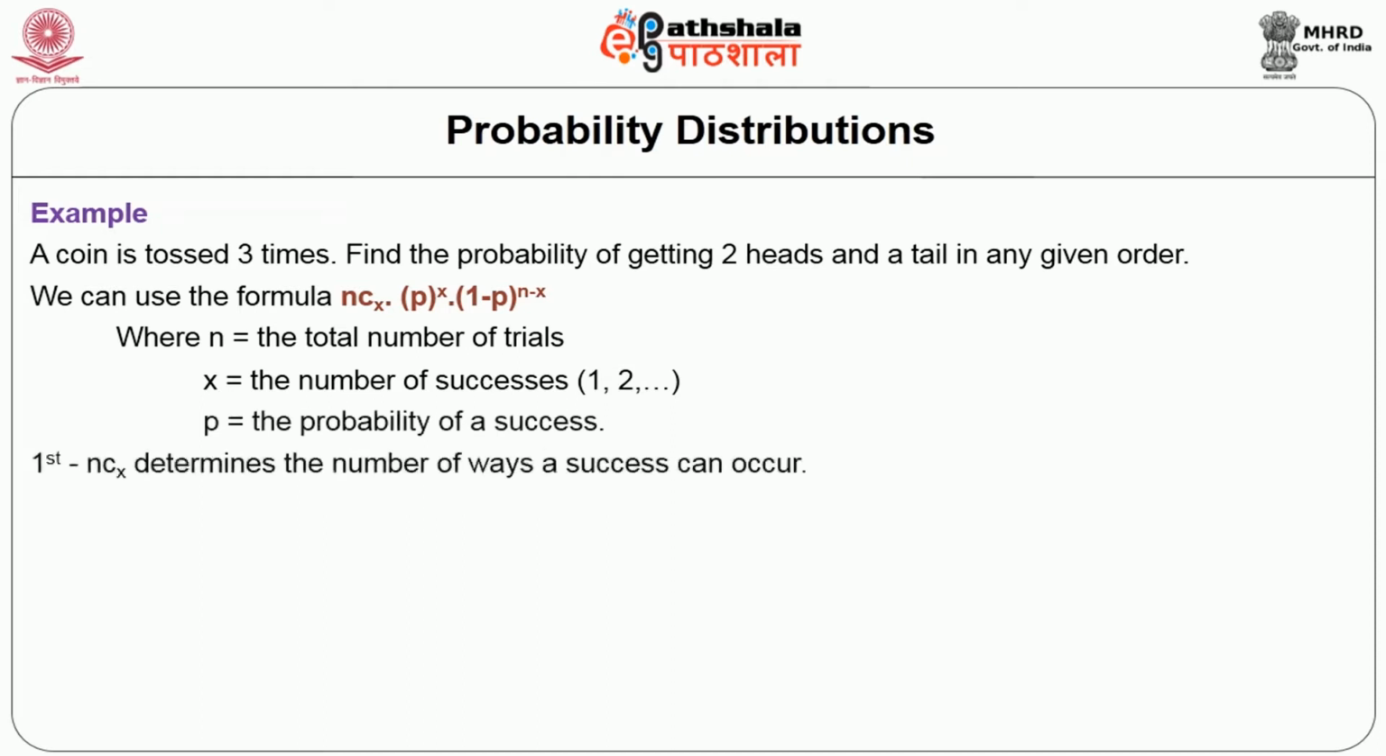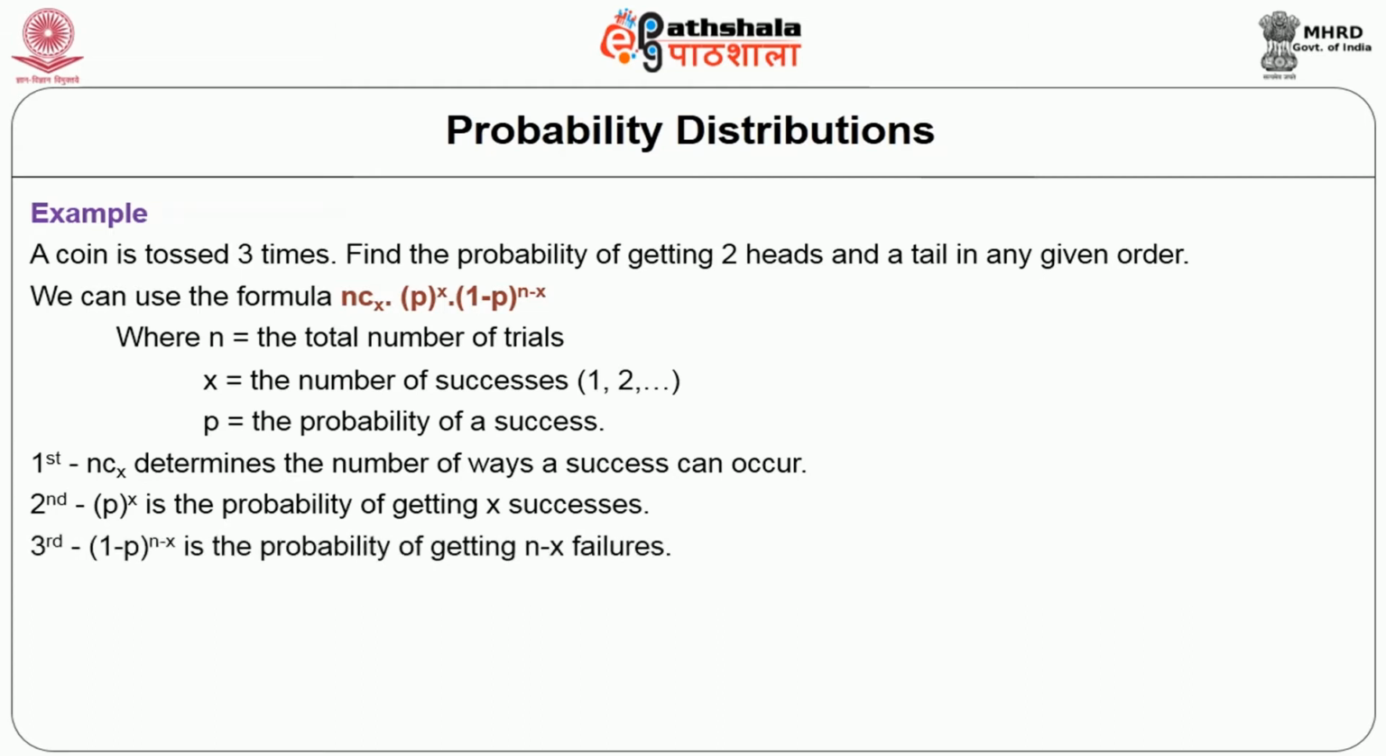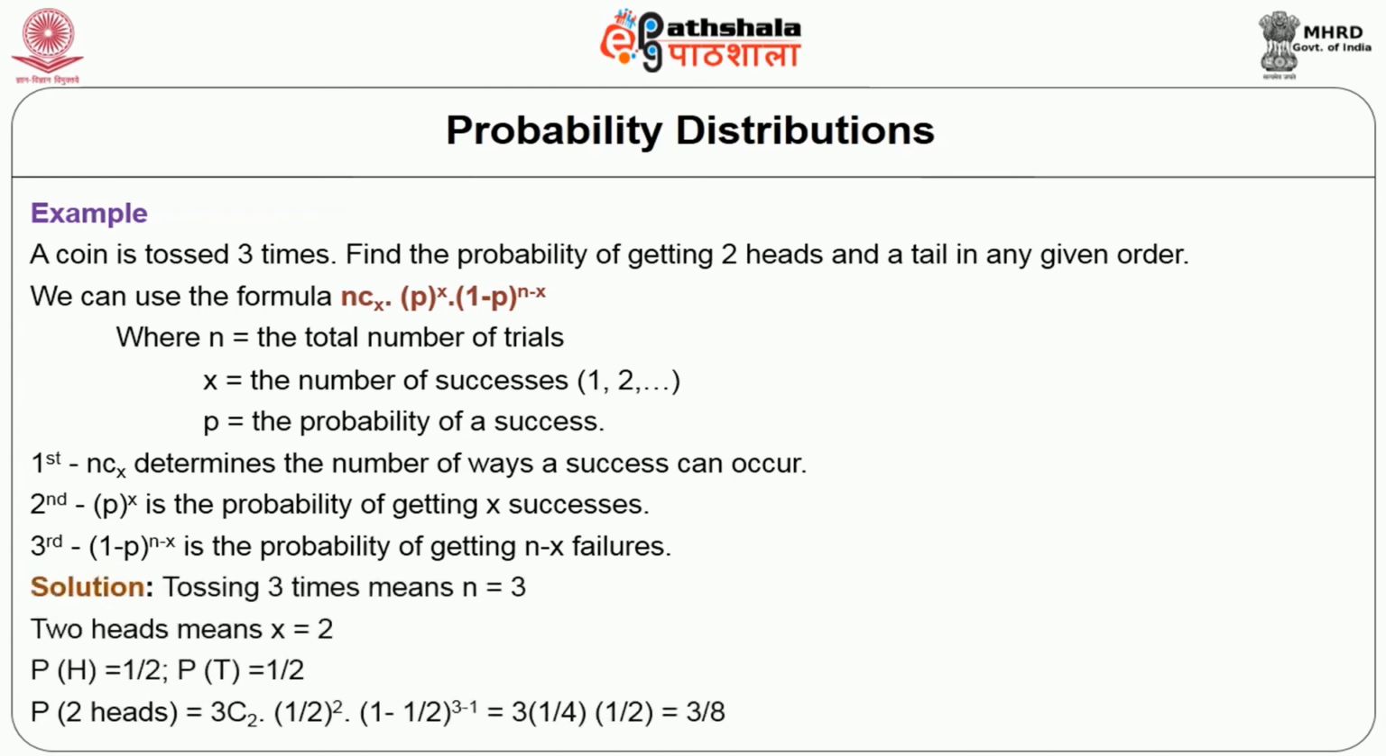First step, you have to determine n combination x, that means the number of ways success can occur. The second is to find p to the power of x, that is the probability of getting x successes. And third step, you have to calculate 1 minus p to the power of n minus x, that is the probability of getting n minus x failures. So now let us have the solution, how we can get it.